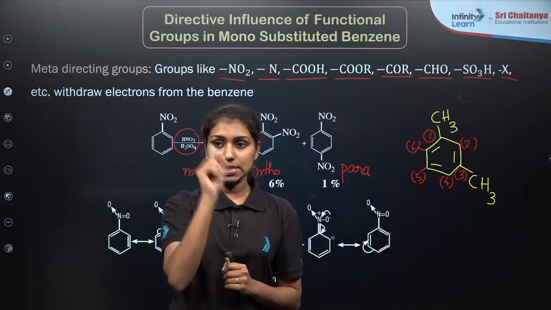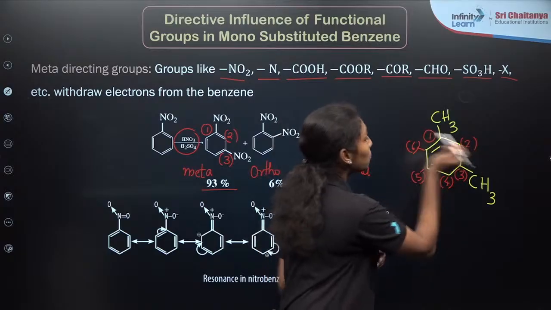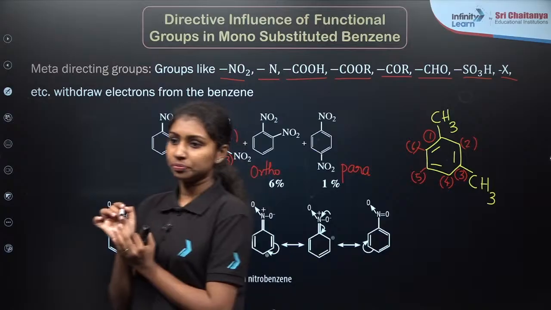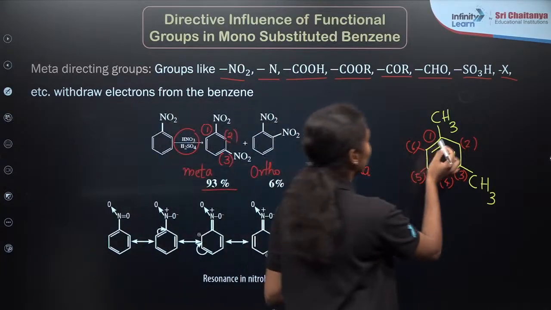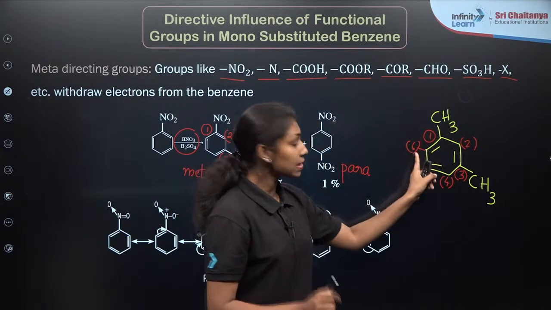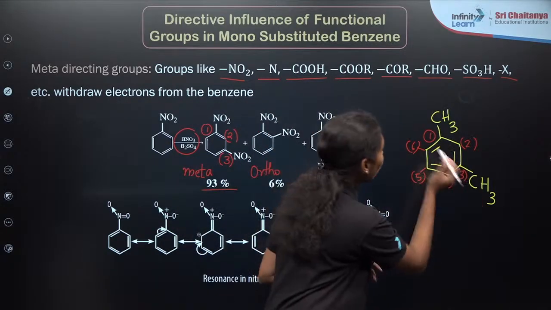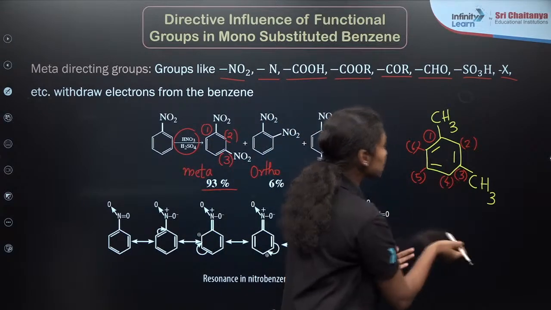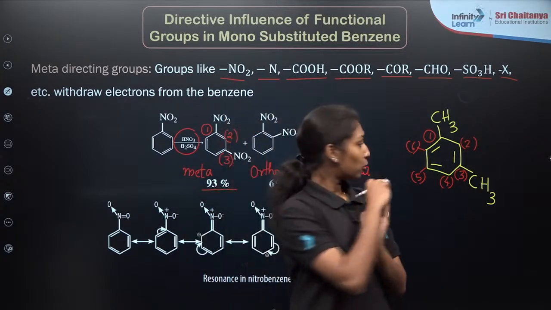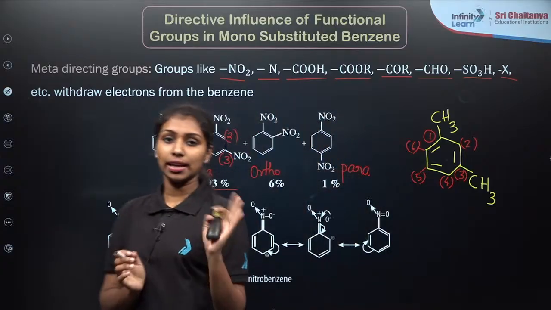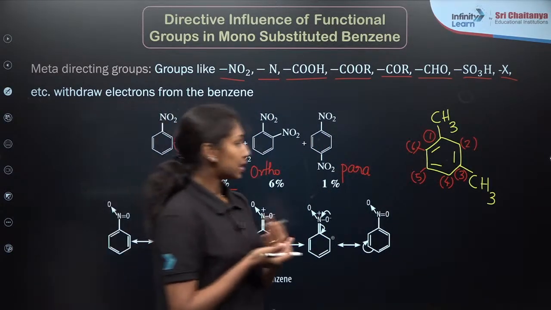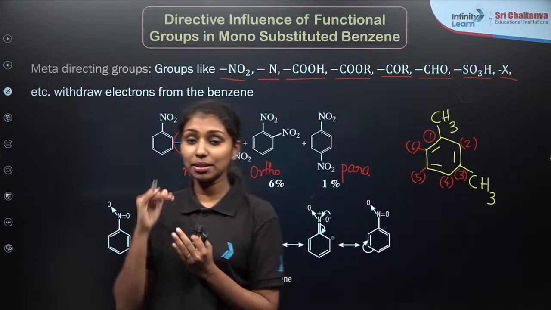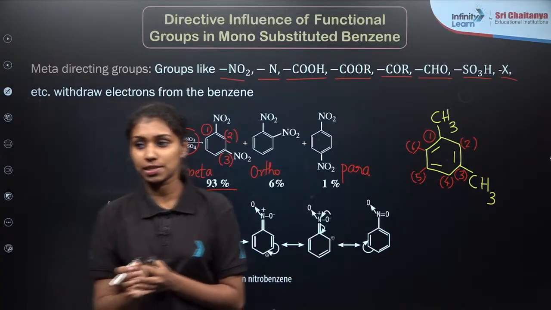Based on the position of the different groups, we can say that 1, 2 positions are known as ortho position, right? 1, 6 is also ortho position, right? If you are taking 1, 3 or 1, 5 position, it is known as meta position. If you are taking 1, 4 position, it is known as para position. If you are not clear about this, just watch the recorded session of the last class about aromatic hydrocarbons, recorded yesterday. You can go through our channel and watch that particular section. Then you will get a better idea about the ortho, meta and para positions, right?